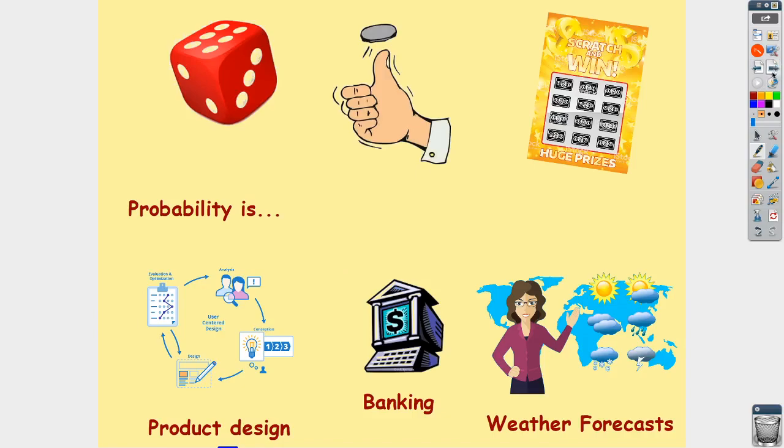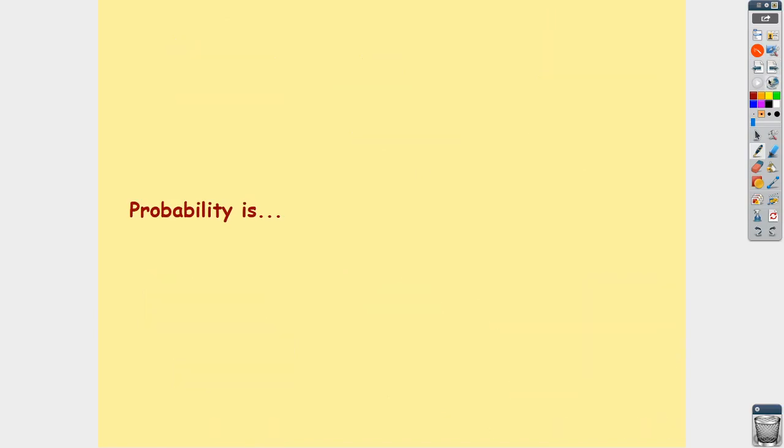Okay, so essentially what we're saying is probability is looking at something and thinking how likely it is to occur. Okay, so probability is how likely is it